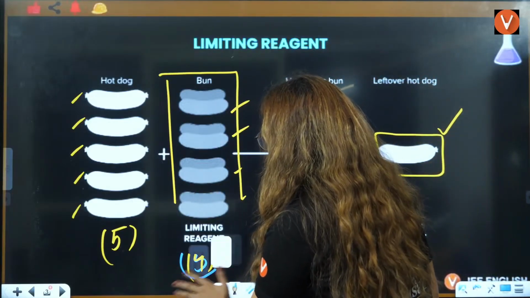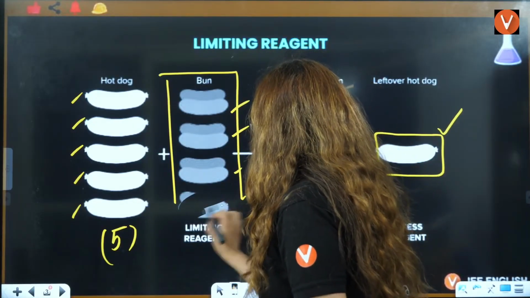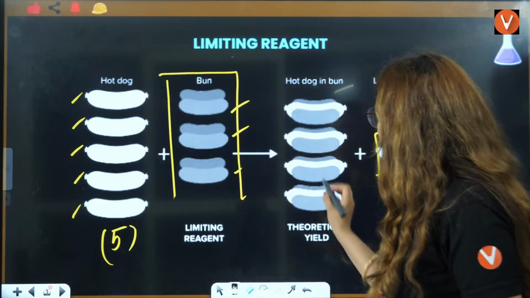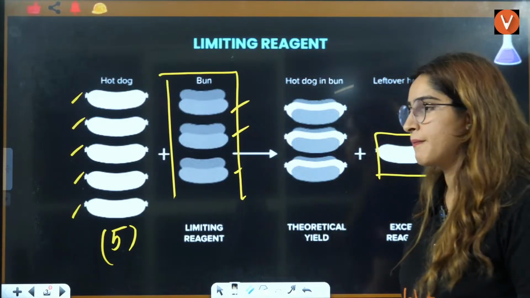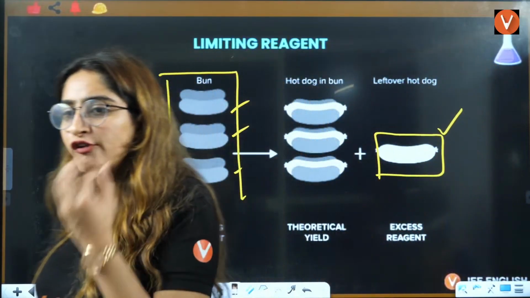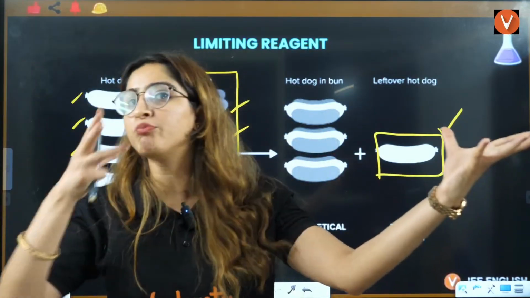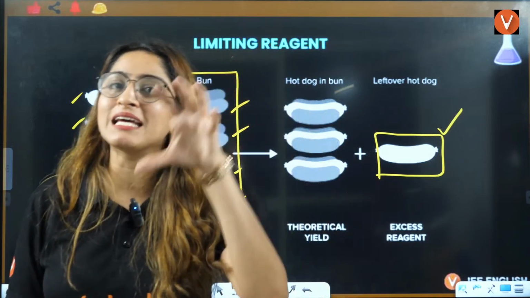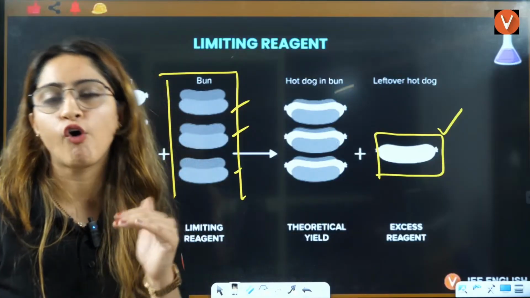If I say that here you have just 3 buns, in that case, you will be able to make just 3 hot dogs in buns, right? So that means for the full meal, you need both the things. To form the product, you need both the reactants, right? So it depends on the limiting reagent how much quantity of product will be formed, right?